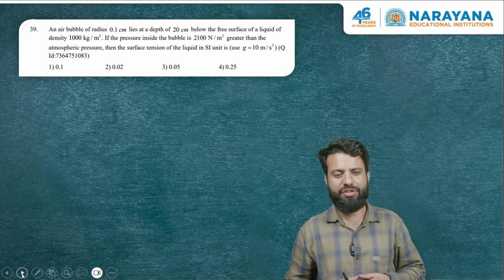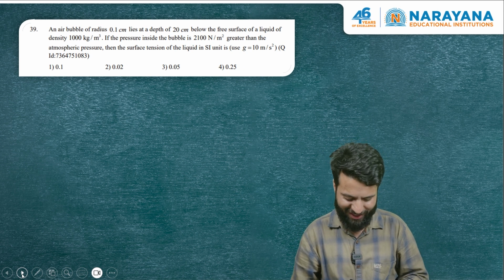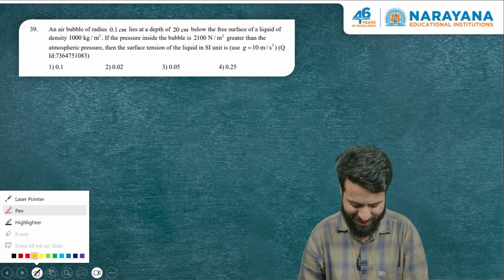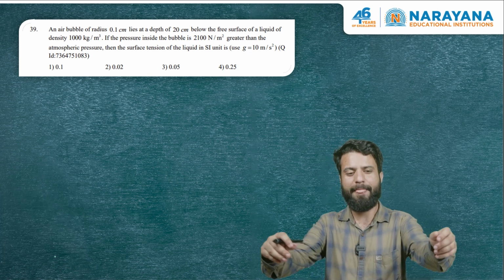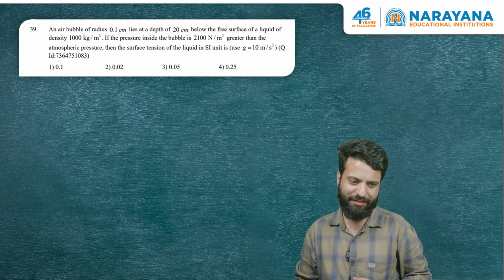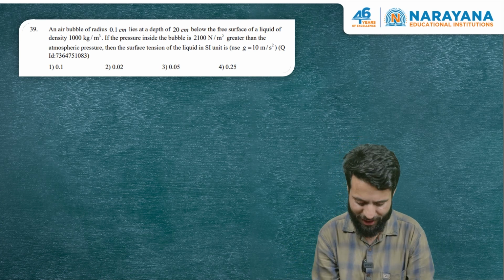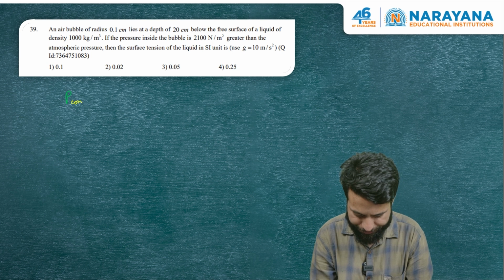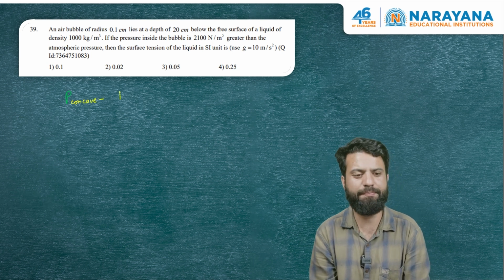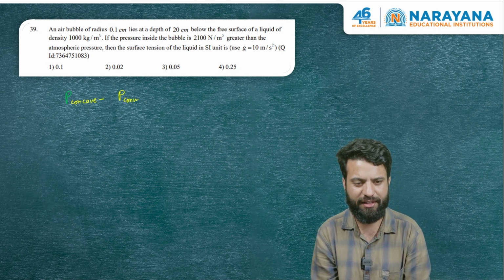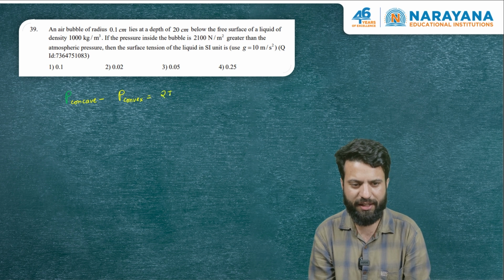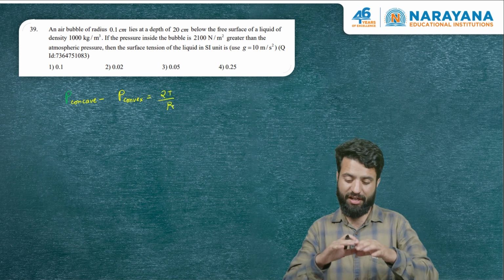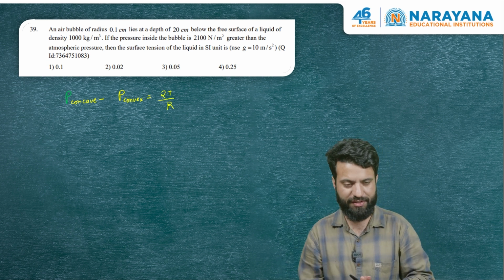This question is based on surface tension and on the Young-Laplace equation, which says for fluids which have one interface only, one interface where the phase is changing, pressure on the concave side minus pressure on the convex side is equal to 2T by R, where T is the surface tension and R is the radius of curvature of the surface.